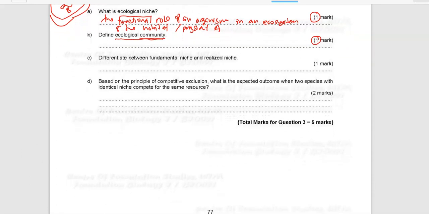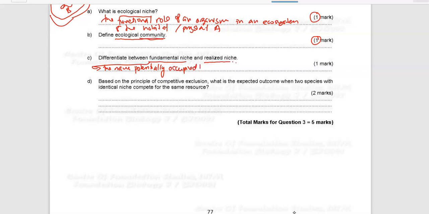C. Differentiate between fundamental niche and realized niche. You have to understand this. I'll give you the definition first. Fundamental niche is the niche potentially occupied by a species. Look at the keyword here, potentially occupied.